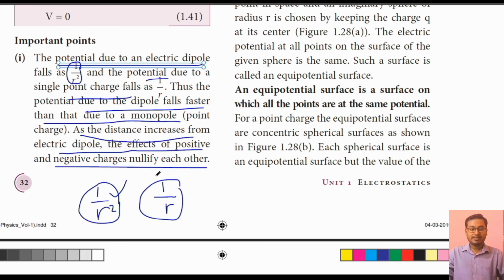It means that r1 is equal to r2, so the point P will become a point lying on the equatorial line. So the potential will be nullified because of the negative and positive charges.